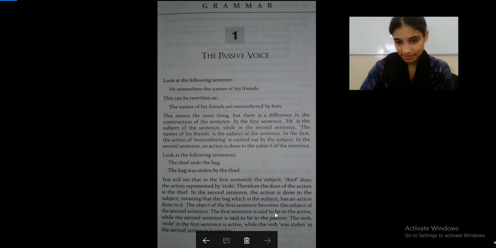The first sentence is said to be in the active, while the second sentence is said to be in the passive. The verb stole in the first sentence is active, while the verb was stolen in the second sentence is passive. So active is stole, and passive is was stolen.